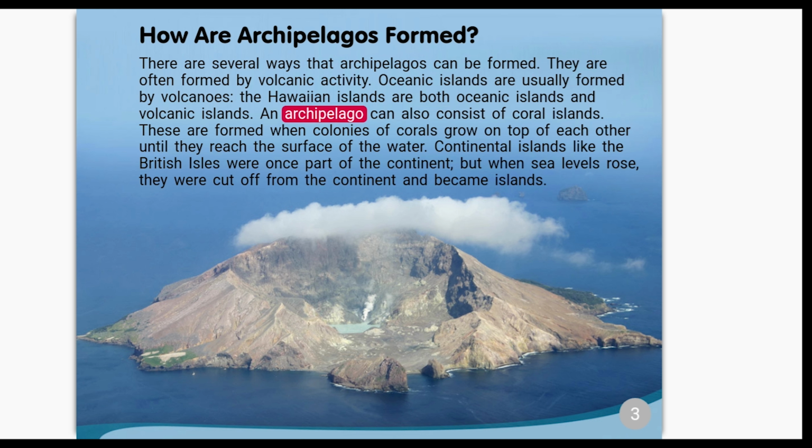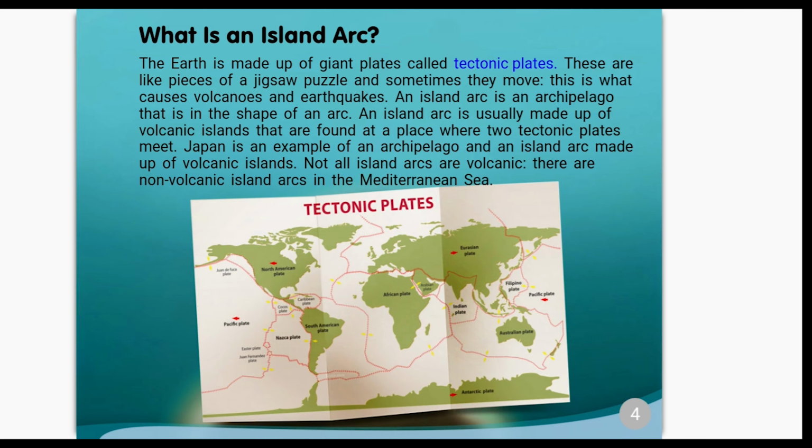An archipelago can also consist of coral islands. These are formed when colonies of corals grow on top of each other until they reach the surface of the water. Continental islands like the British Isles were once part of the continent, but when sea levels rose, they were cut off from the continent and became islands.